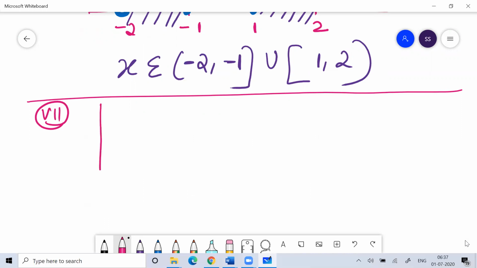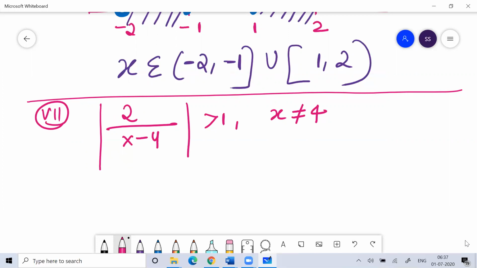So this is modulus of 2x minus 4, and this is greater than 1, where your x should not be equal to 4. So we know that in the domain, we never accept the x value equal to 4. Now you know that 2 is a constant, so 2 is definitely a positive value.